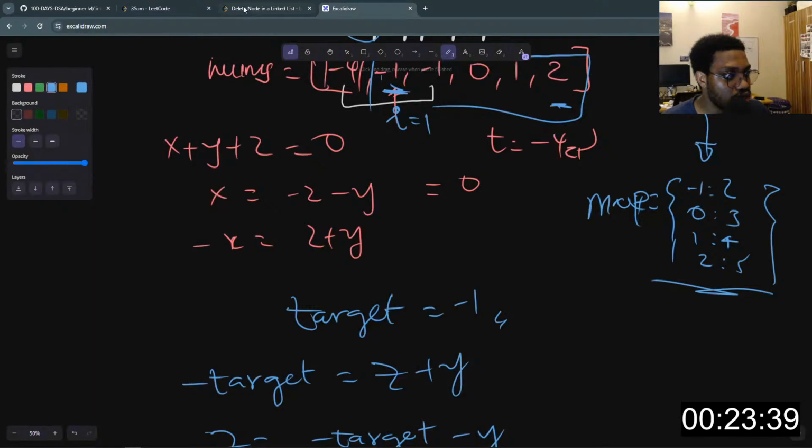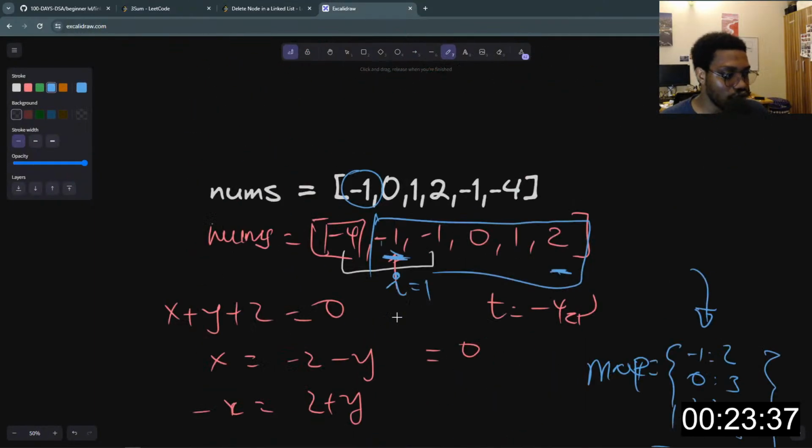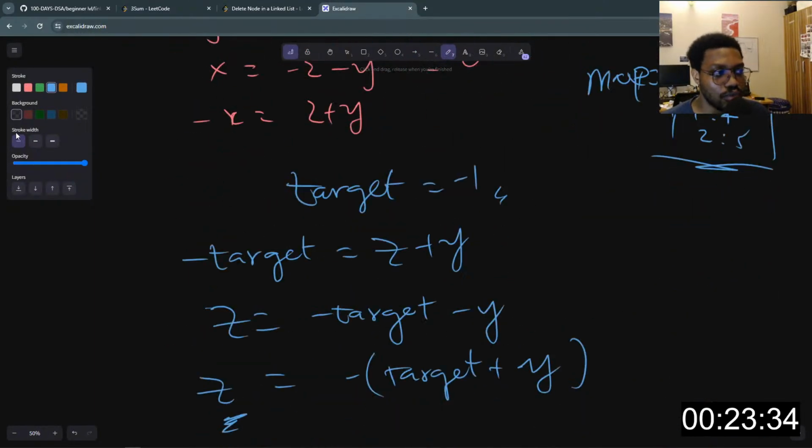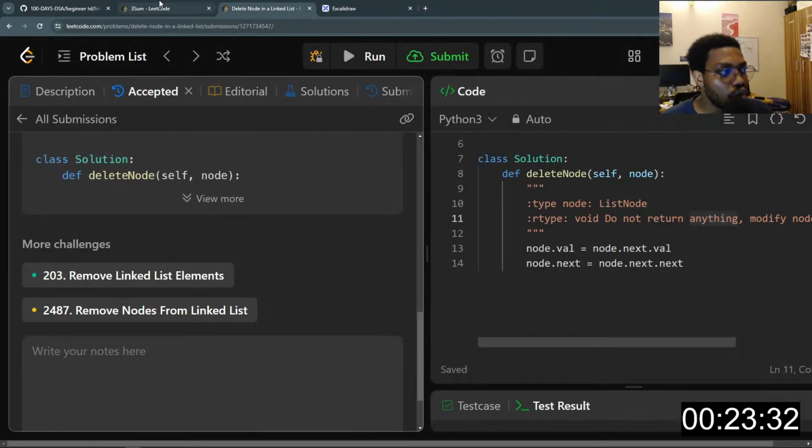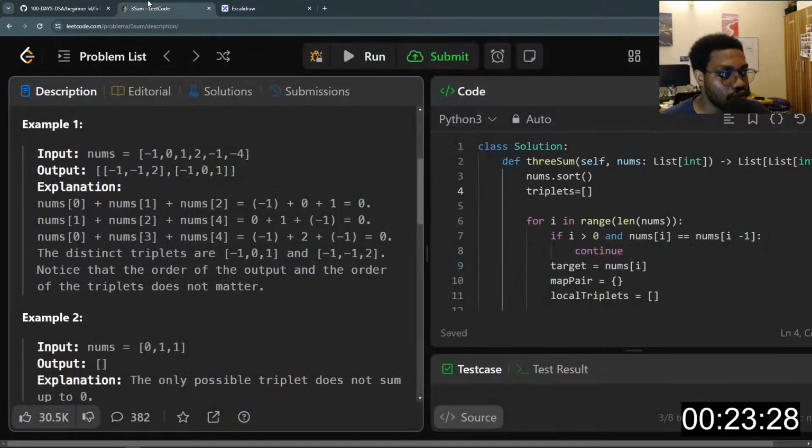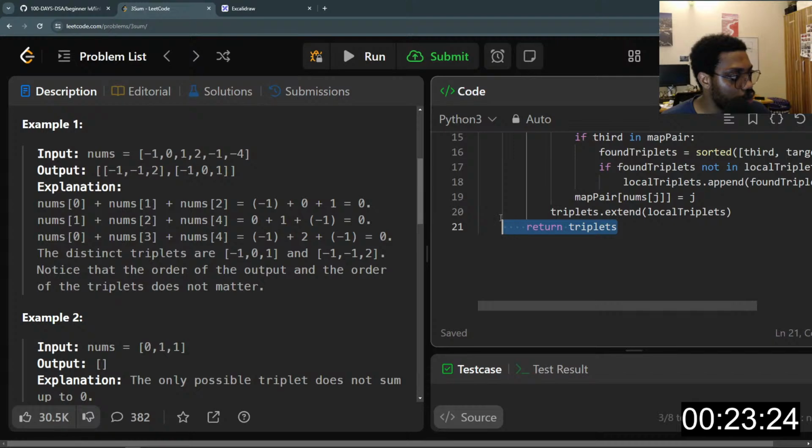So yeah, these are our triplets. And we can only show this in code for us to really understand it. So I'm just going to come here. I'll close this since I've solved it already. So here, this is the code for it, and I'll explain what this code does.